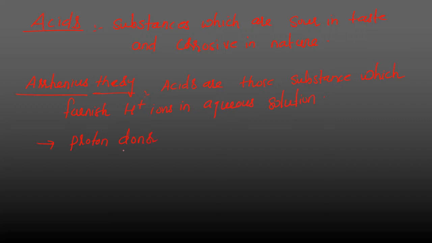In simple terms, H plus donors are also known as proton donors. Why are we calling them proton donors? Hydrogen has one electron and one proton. H plus means you are removing the one electron from the hydrogen atom. So what will be remaining? Simply one proton. So according to Arrhenius theory, acids are proton donors. And a very important concept: they can furnish H plus only in the presence of water.